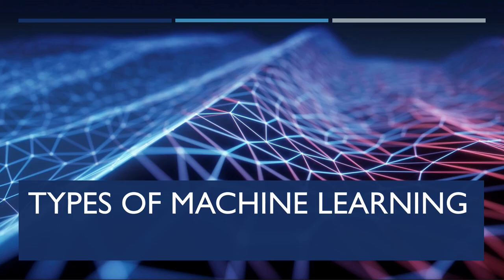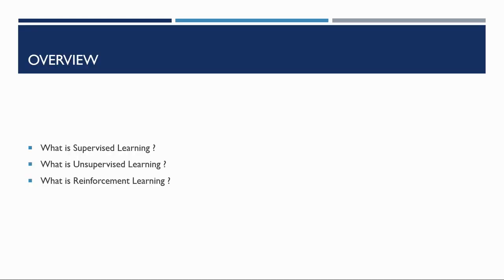So today we are going to learn about the types of machine learning. Mainly there are three types of machine learning: supervised learning, unsupervised learning, and reinforcement learning. Before going to learn what is supervised, what is unsupervised, and what is reinforcement learning, we have to know about labeled data and unlabeled data.